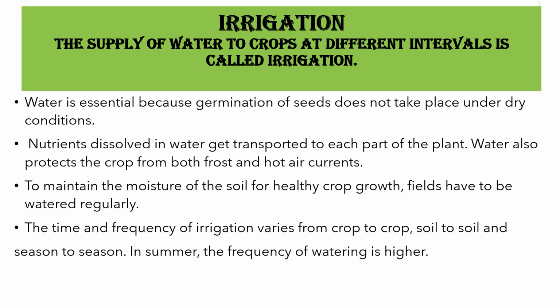In summers, you know that the frequency of watering is high because during summer the rate of evaporation is high. So water easily gets evaporated from the plants and the soil. So more water has to be added during summers.